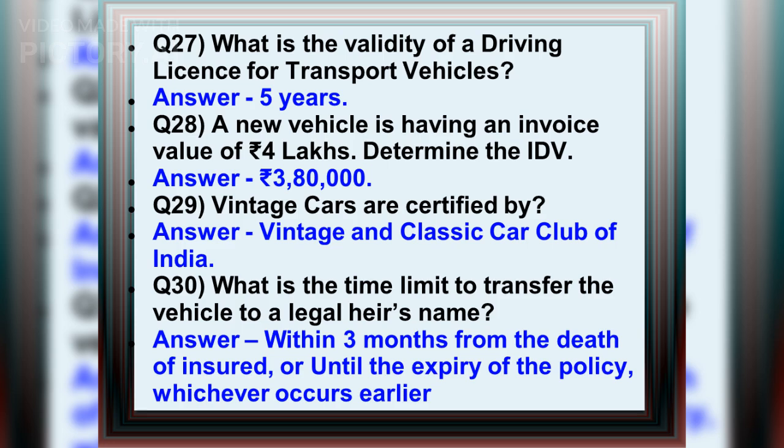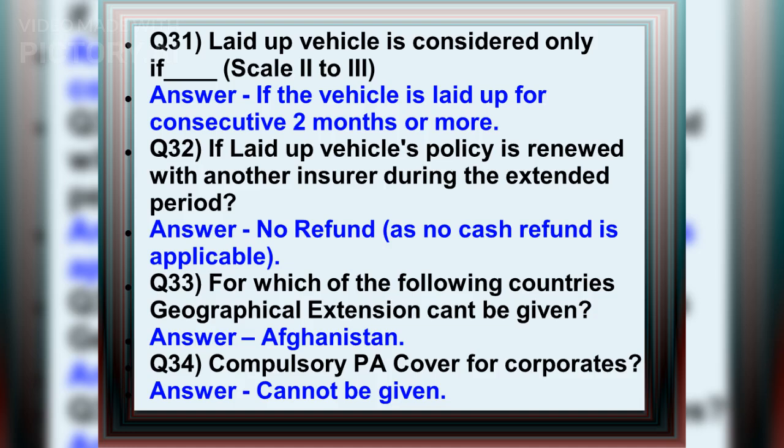Answer: within 3 months from the death of insured, or until the expiry of the policy, whichever occurs earlier. Q31. Laid-up vehicle is considered only if: if the vehicle is laid up for consecutive 2 months or more. Q32. If laid-up vehicle's policy is renewed with another insurer during the extended period. Answer: no refund, as no cash refund is applicable.